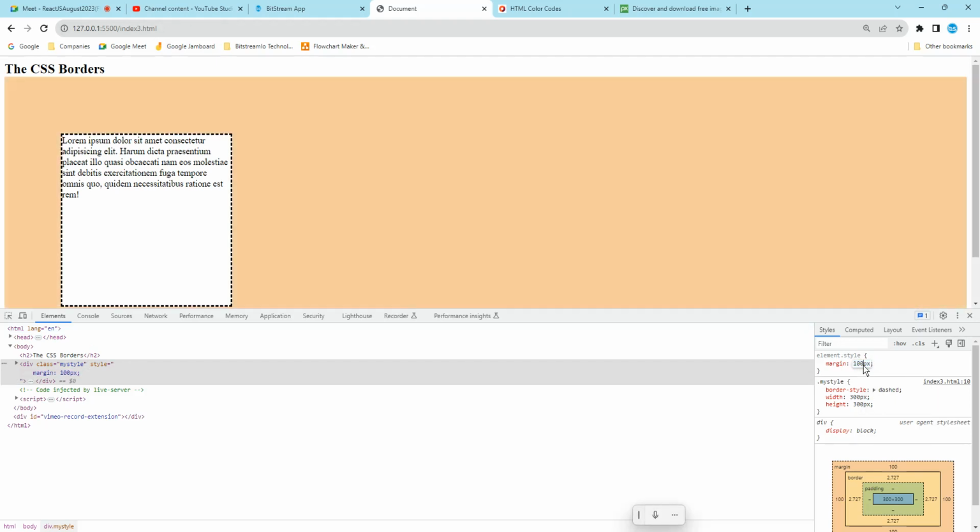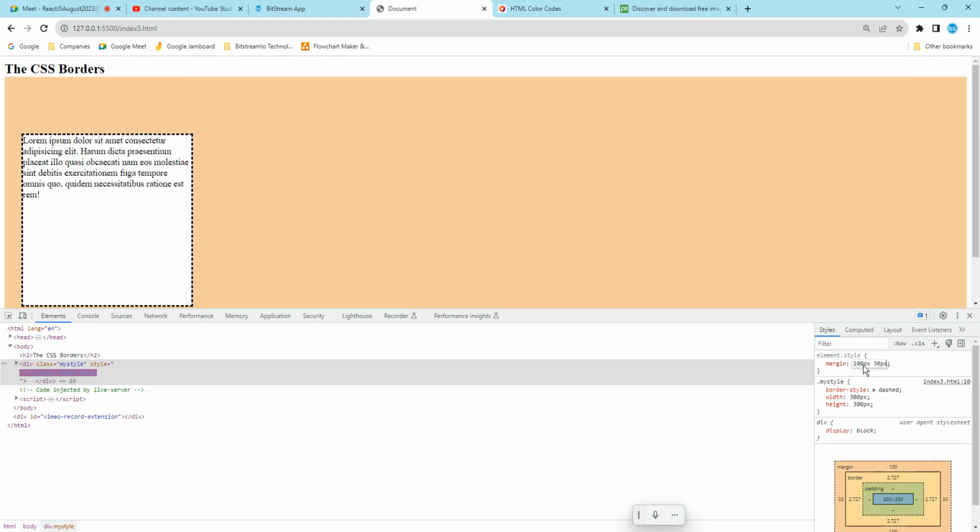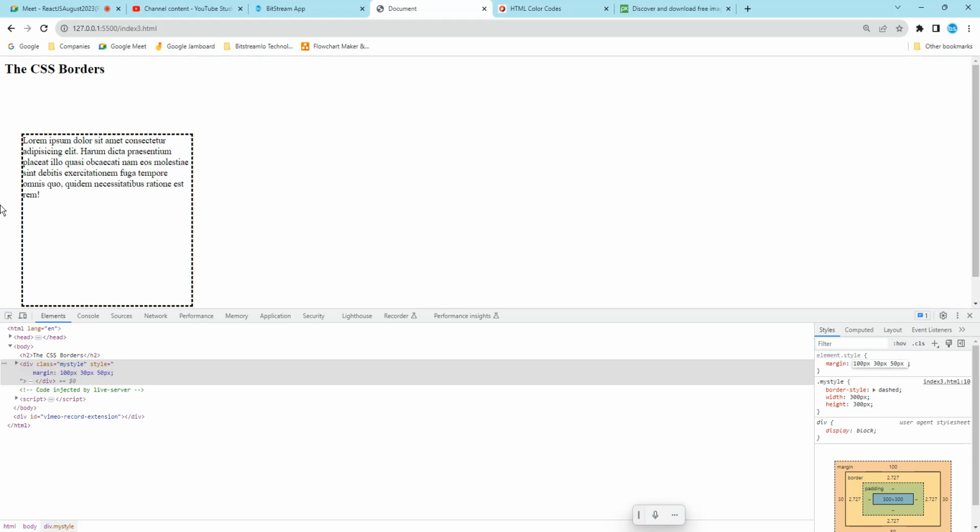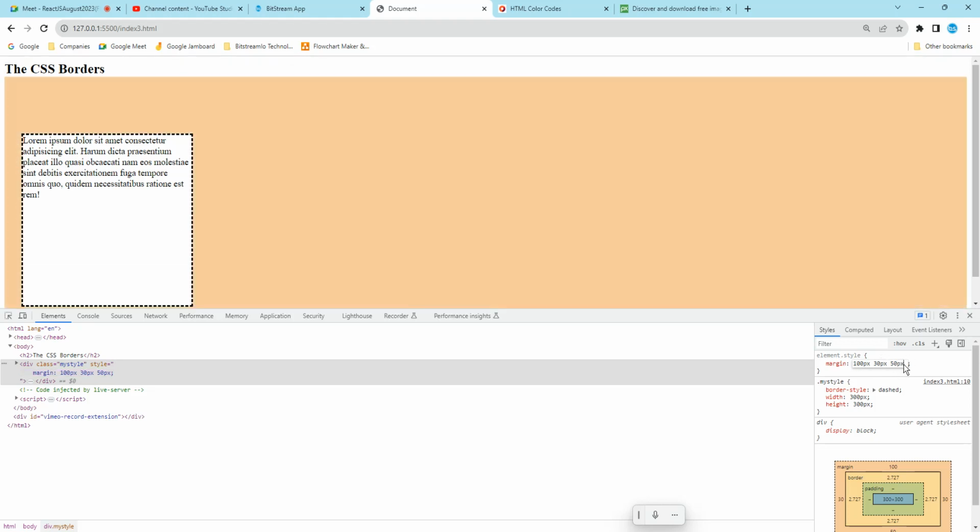So I will add 100 pixel. The next is what? Right. Right what? So that is a 30 pixel. At the bottom, you want a 50 pixel. And left. So left means what? Here it is a left. So left is what? 400 pixel.